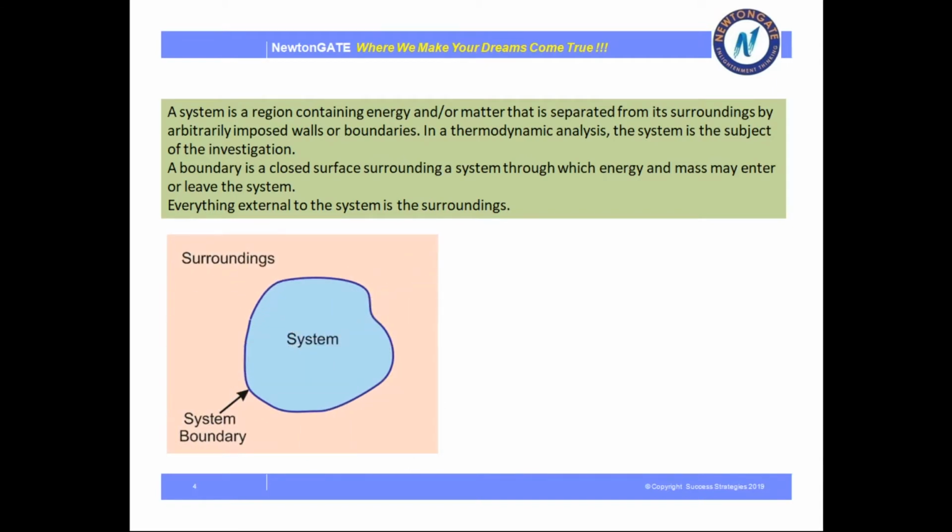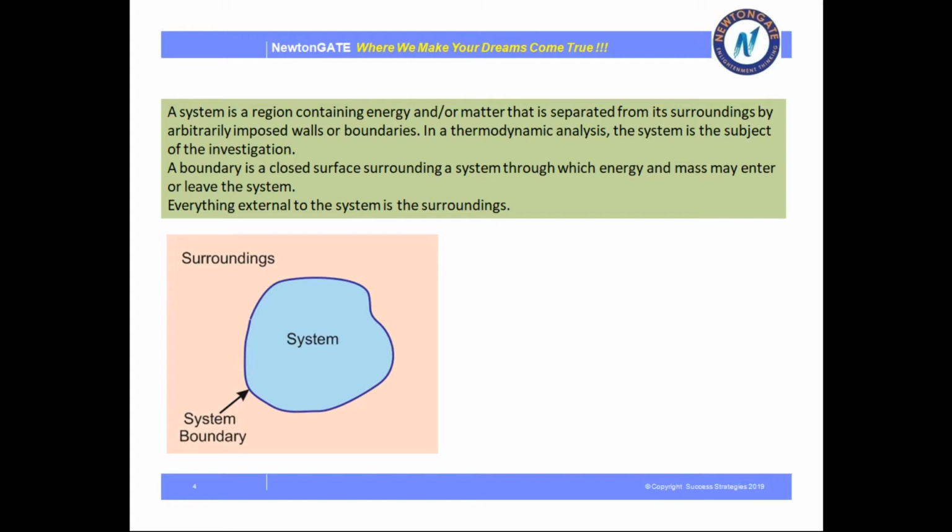Okay. Next we come to the point system. First point is system. What is system? System is a term of thermodynamics. A system is a region containing energy and/or matter that is separated from its surroundings by arbitrarily imposed walls and boundaries. In a thermodynamics analysis, the system is the subject of investigation.